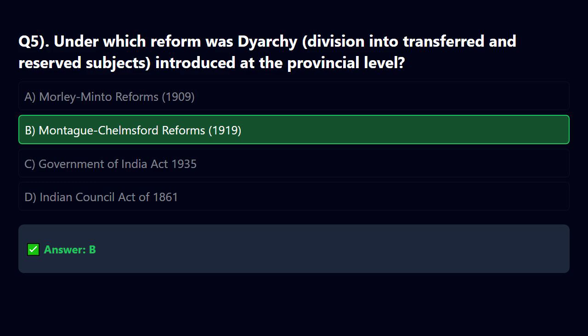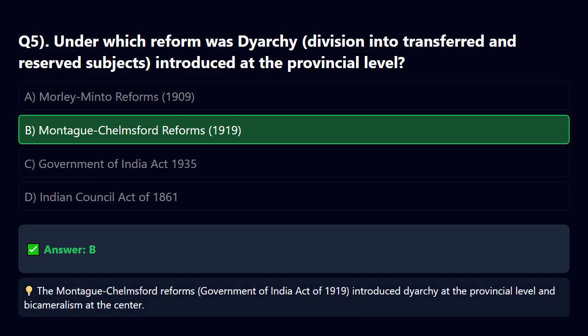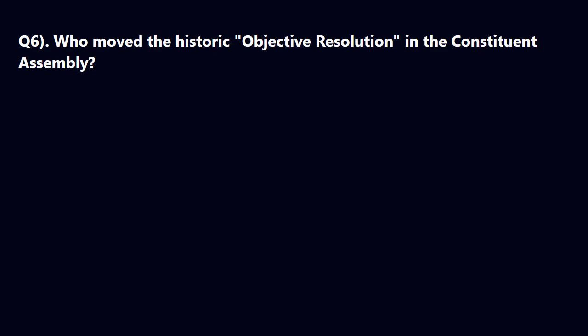The correct answer is B. Explanation. The Montagu-Chelmsford reforms, Government of India Act of 1919, introduced Dyarchy at the provincial level and bicameralism at the centre. Question. Who moved the historic objective resolution in the Constituent Assembly?